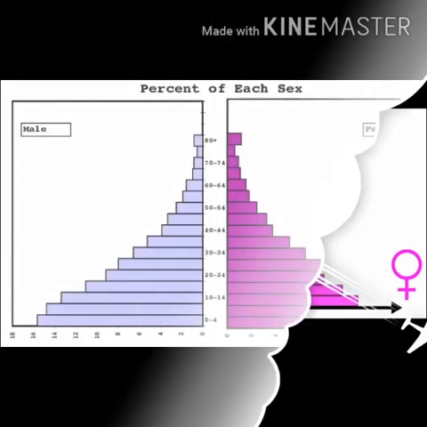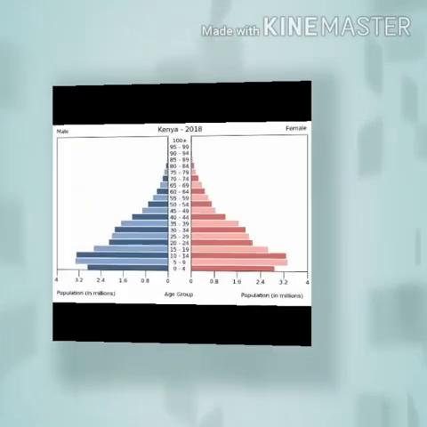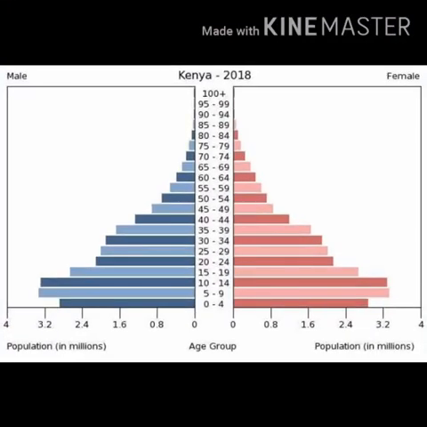Now explaining about population pyramid, the bottom of the pyramid shows the number of children below 15 years and the top shows the number of aged people above 65 years of age. Now if we take the example of Kenya, the population pyramid of Kenya is broad at the base and rapidly narrows at the top. Why? Because the birth rate and death rate are both high.